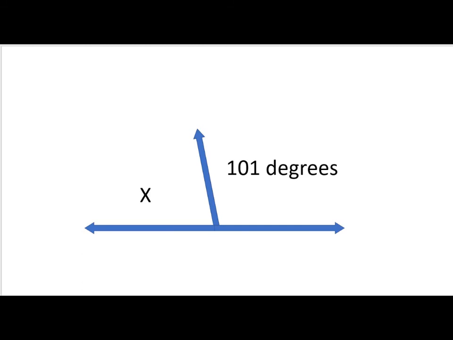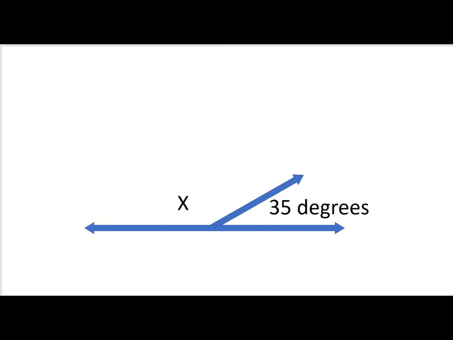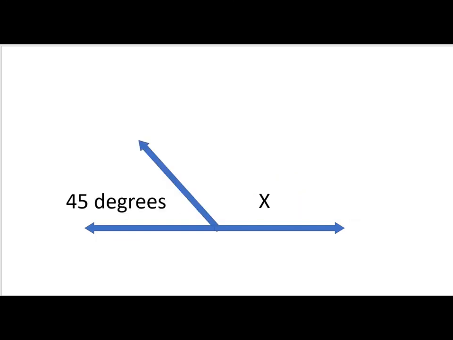We've got a supplementary angle. One angle is showing an obtuse here for 101 degrees, and we have a missing angle on the other side. So what is x? And the next one. We have an acute angle showing 35 degrees, and it looks like an obtuse angle, and we need to solve for x. And our last one, we've got an acute angle for 45 degrees, and we need to solve for x.